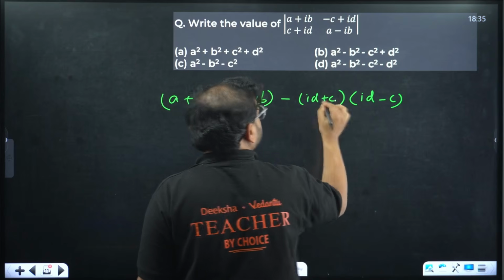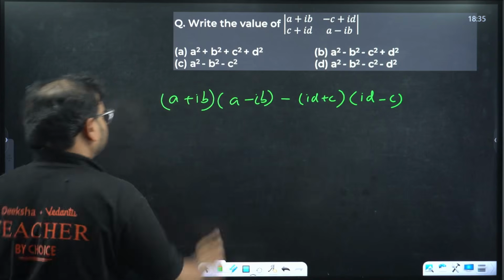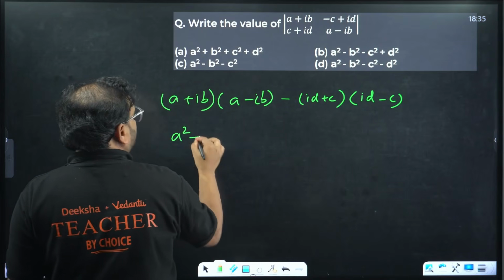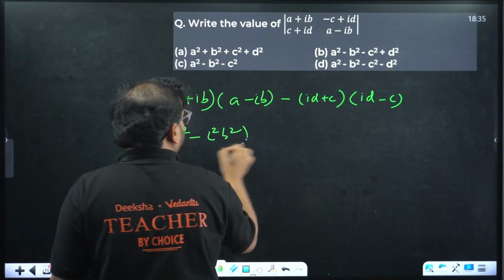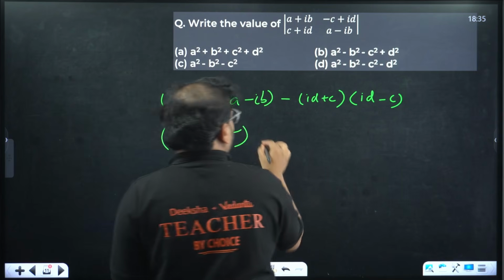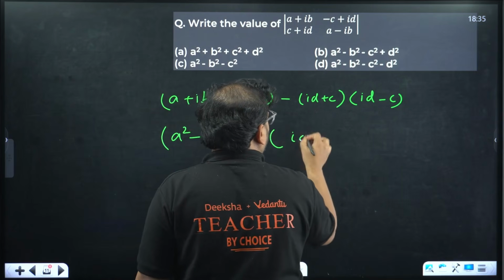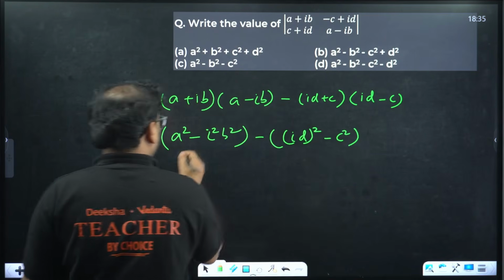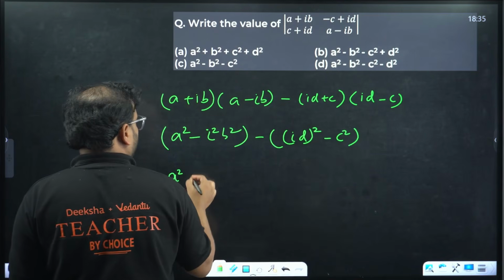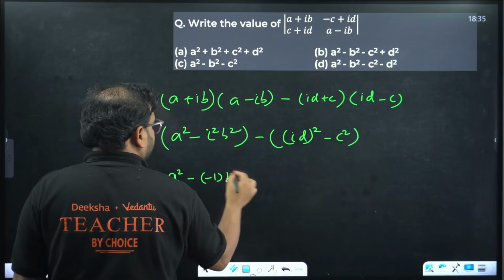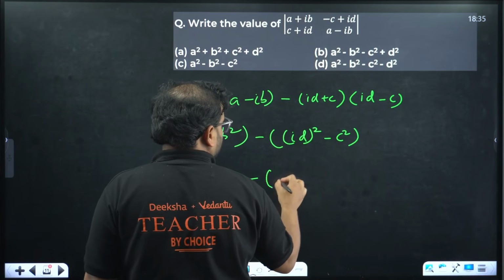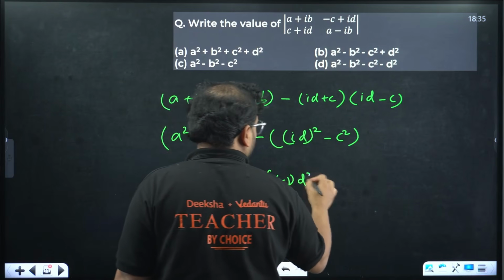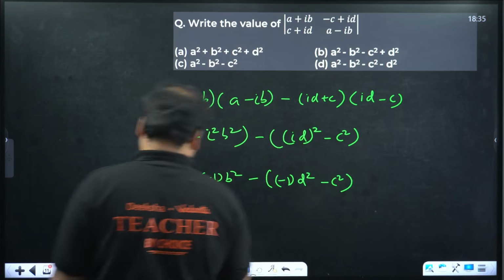(iD plus C) and (iD minus C). Over here the formula is there: A square minus i square B square. Over here what is the formula? (iD) square minus C square. Open the bracket. You get A square, this will be what? Minus of minus 1 B square, minus (1 D square minus C square).